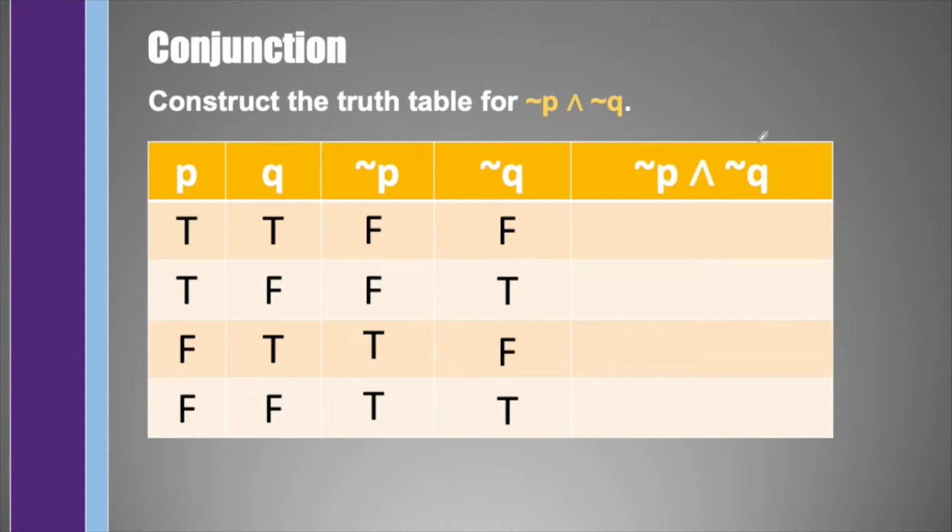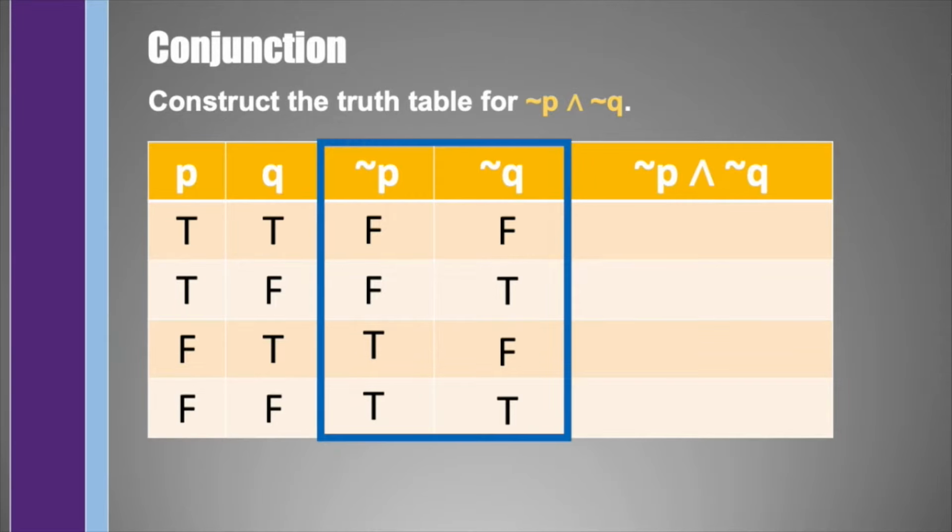And since we were looking for not P and not Q, then all we have to do is to take a look at the last columns, not P and not Q, and using the operator AND, which tells us that this is only true when both of these are true. Thus, false and false will give us false.